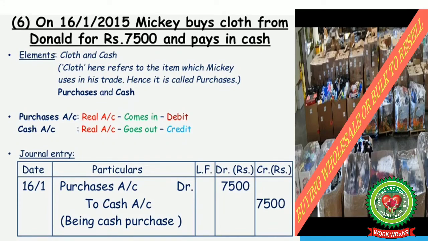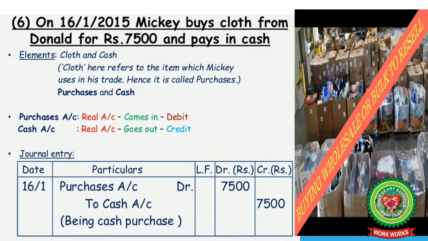Now on 16th Jan 2015, Mickey buys cloth from Donald for rupees 7,500 and pays in cash. So here elements are cloth and cash. Cloth here refers to the item which Mickey used in his trade. Hence it is called purchases. The goods which are used in trade, which you actually deal in the business, are known as your purchases. The things in which you trade are known as your purchases.